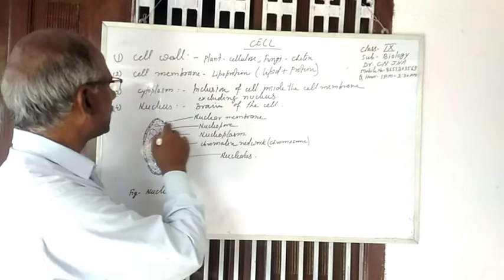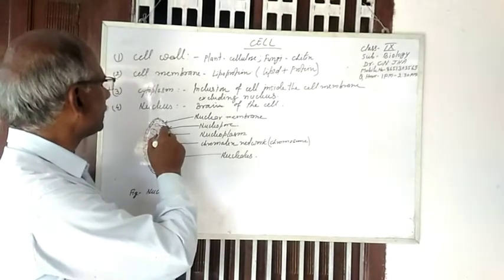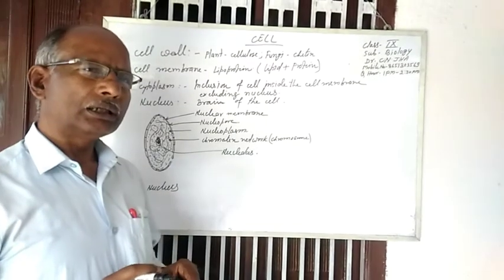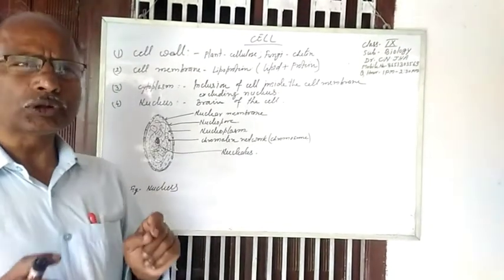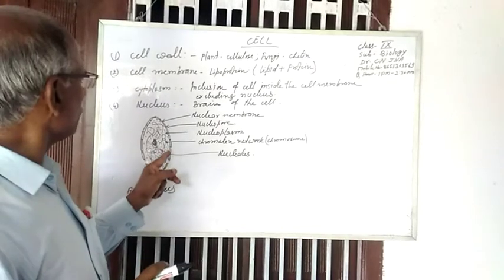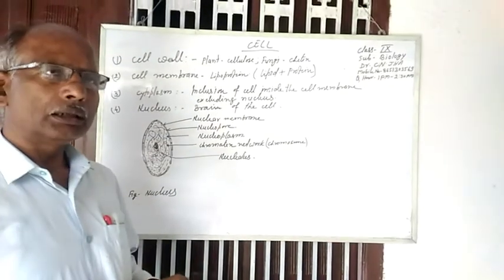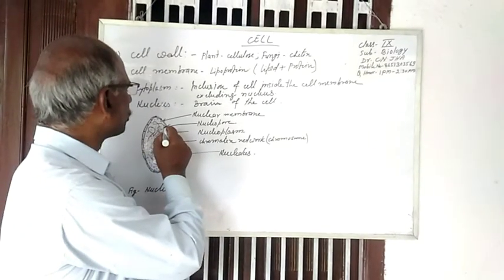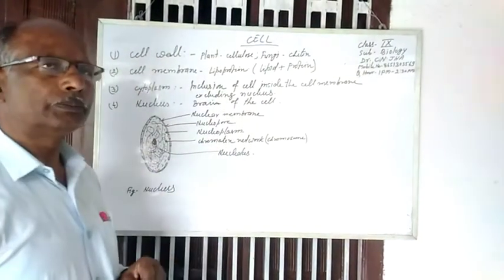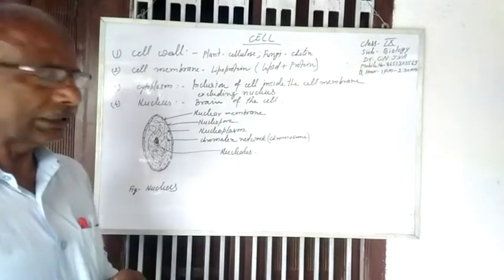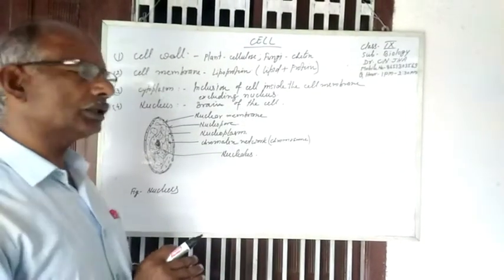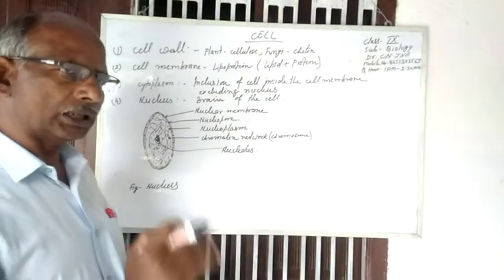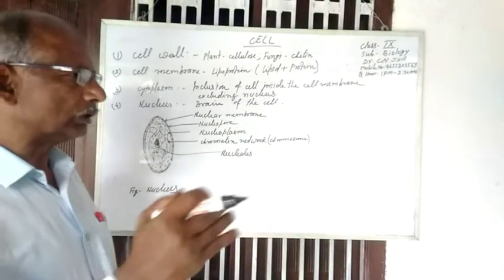This is double layered, two layered, in which very minute pores are present all around the nuclear membrane. These minute pores are known as nucleopores, which facilitate the transportation of materials and information from the nucleus to the cell and to the other cell.